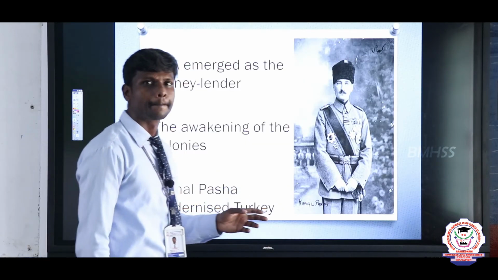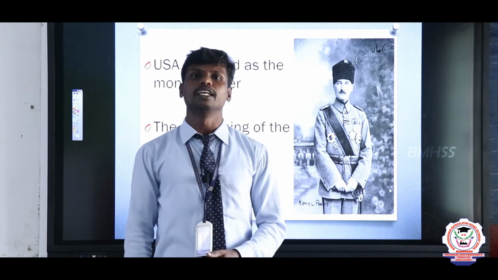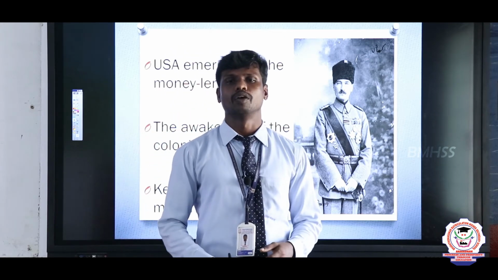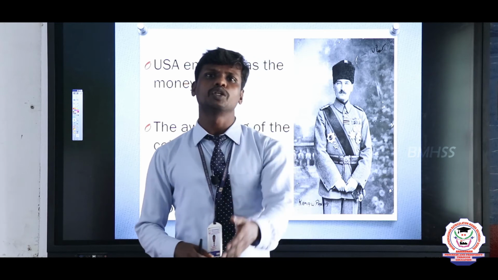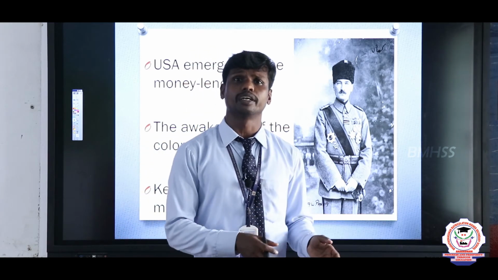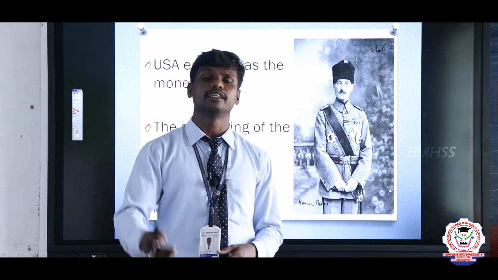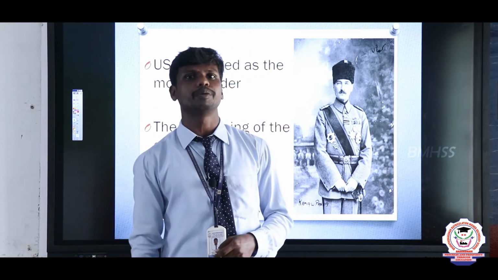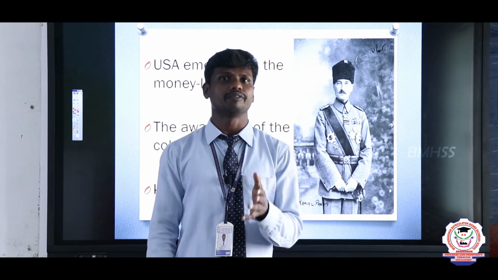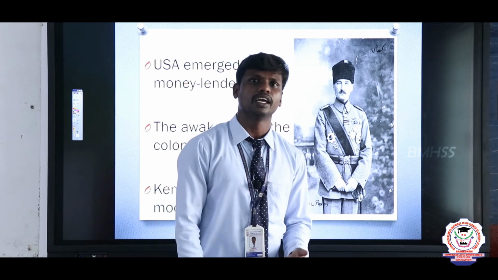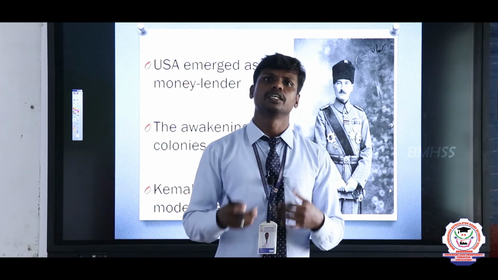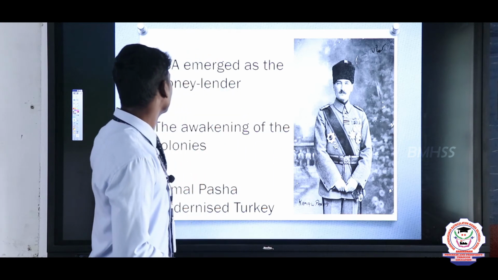And here, in the year 1900, the USA started to emerge as a developing nation. When it entered World War I, it became a debtor. But after World War I, it became the money lender. It started to give a number of amounts to the Europeans. Why? Because the Europeans suffered and were waiting for reconstruction activity. At that time, they needed plenty of materials, money, everything. This was given by the people of the USA.